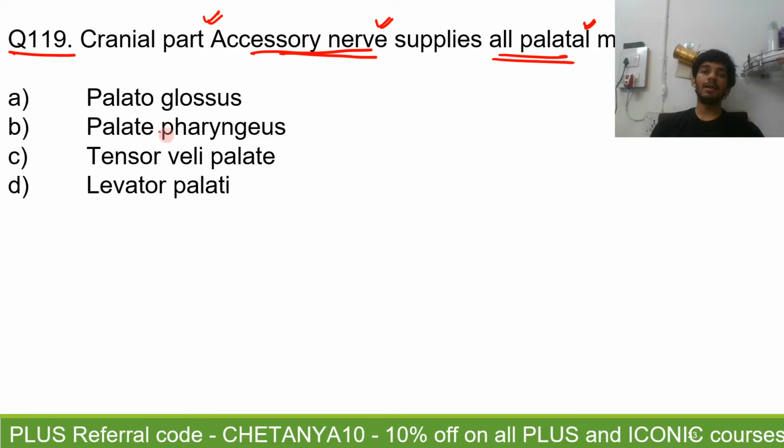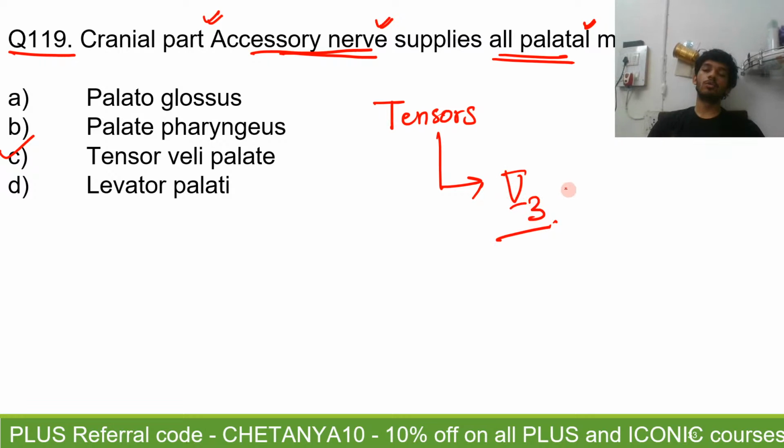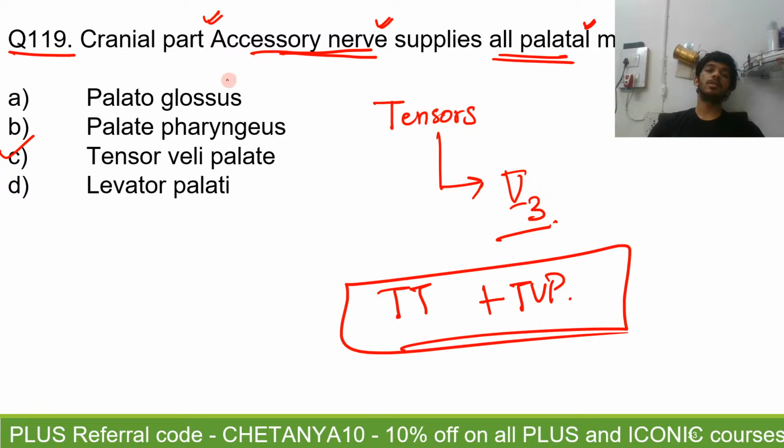C, tensor veli palatini. Absolutely true. Question number 119, the answer is going to be C. Why? Because remember, both the tensors are supplied by the motor root of the mandibular division of the trigeminal. So tensor tympani and tensor veli palatini both are supplied by the mandibular division of trigeminal.